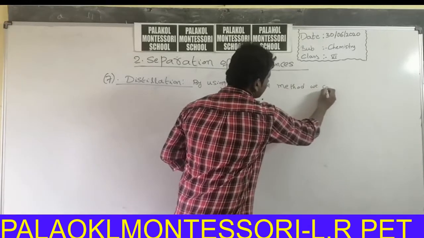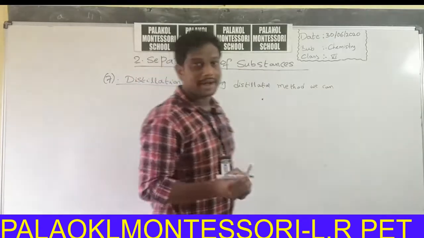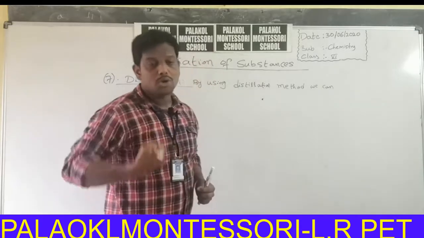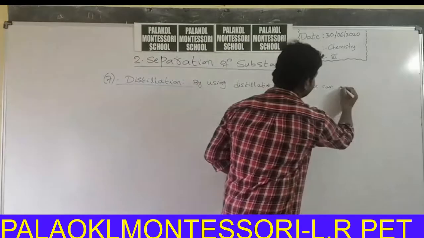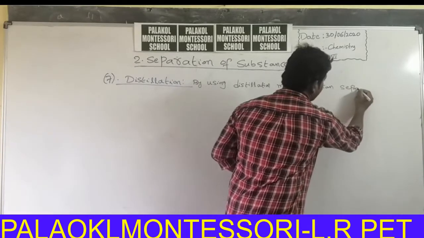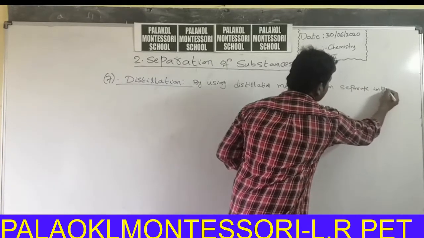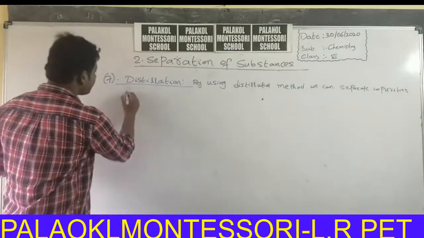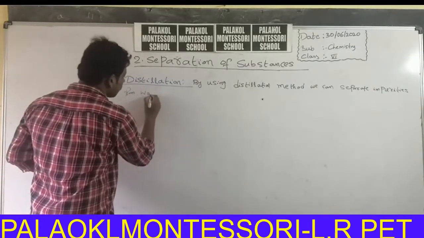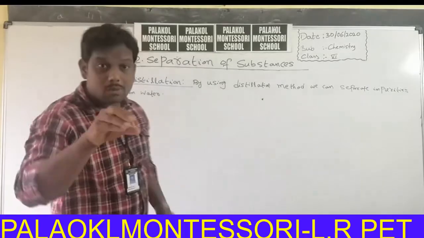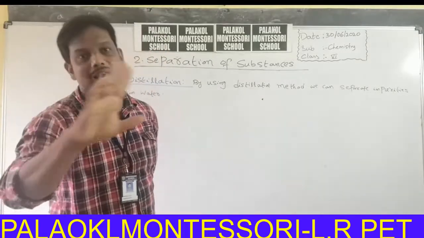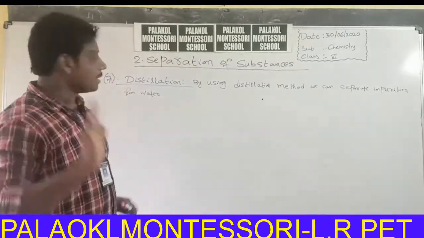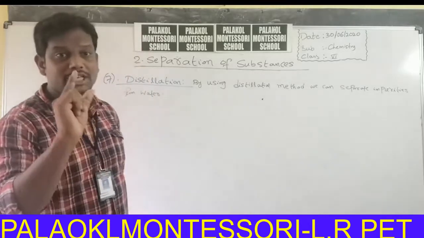We can separate impurities from water. These impurities are harmful to the human body. Separation of soluble salt from water is by the process of crystallization. Separation of impurities from water, distillation. Separation of impurities from water is by which process?